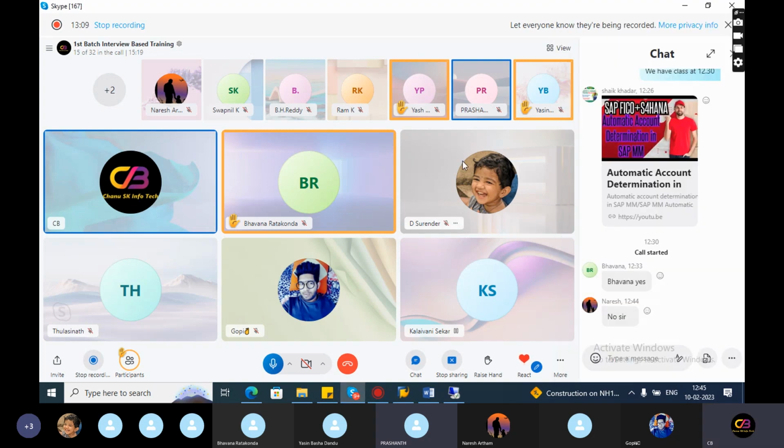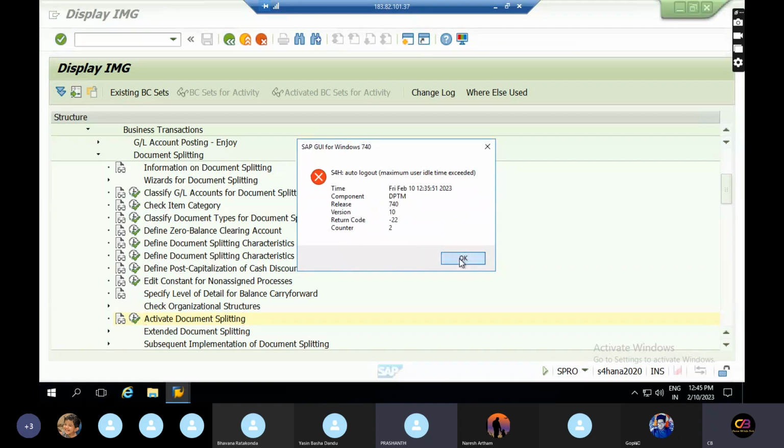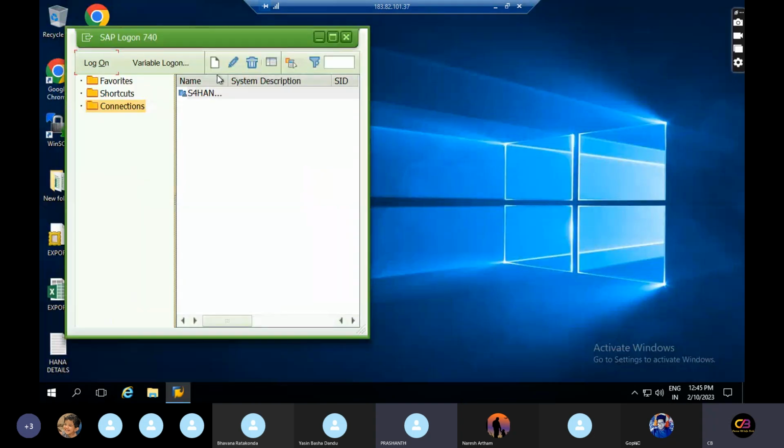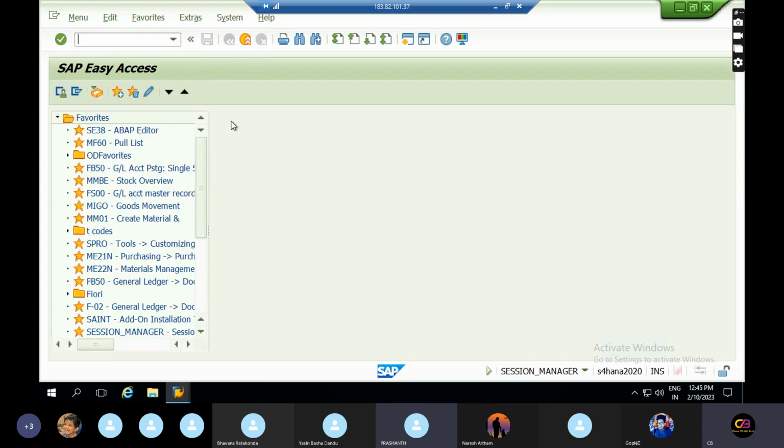All right, let's move on to the topic. See guys, today's topic is document splitting. First I will show you what exactly document splitting is from the system perspective, then I will move to the concept in a theoretical way. So this is the S4HANA server.